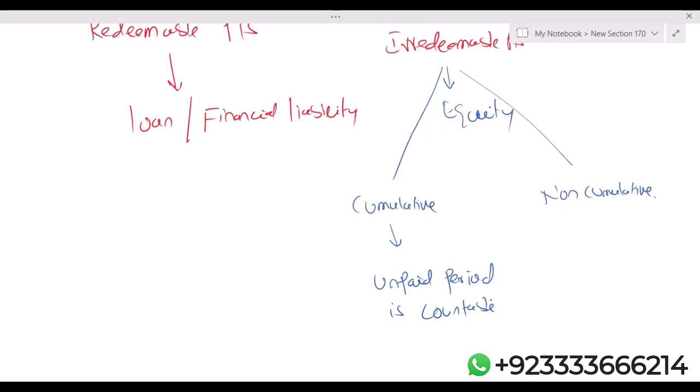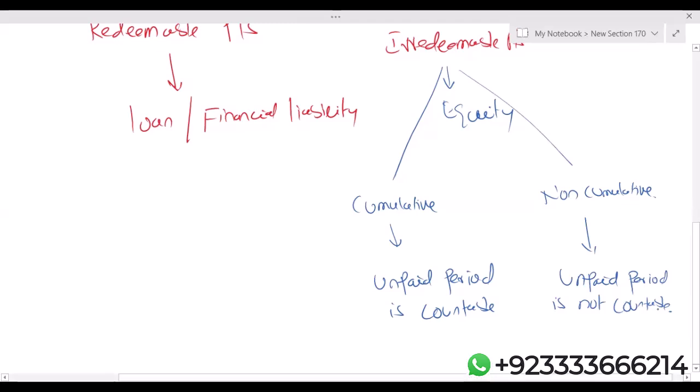When we say non-cumulative, it means the unpaid period is not countable. So if the organization pays the dividend, it will pay only for the one year.